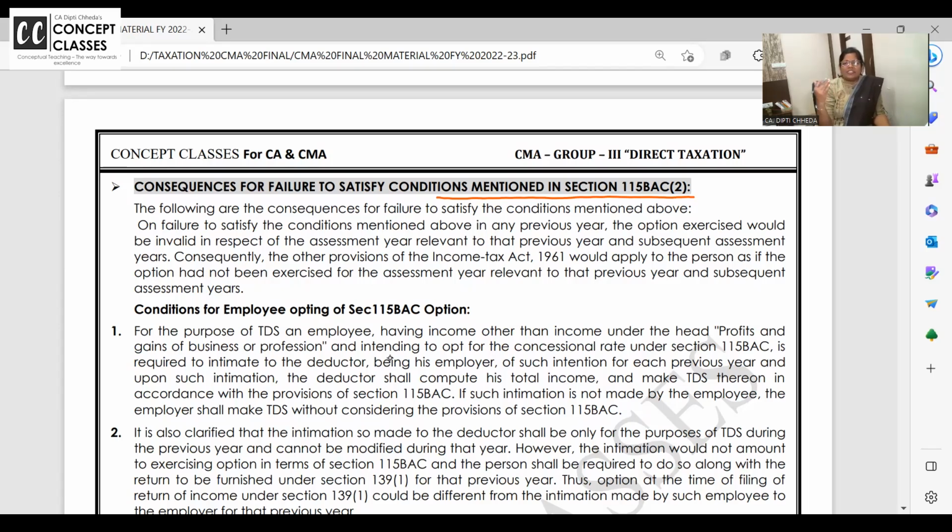In case of HUF and some returns wherein deductions are not there, very senior citizens are not paying LIC. After 70, 80, who pays LIC? After 70 years, they're not paying LIC and all. So no point in going to the old regime just for the purpose of deduction, because anyhow I'm not availing any deduction. At 70 years, anyhow I'm not getting salary and standard deduction.